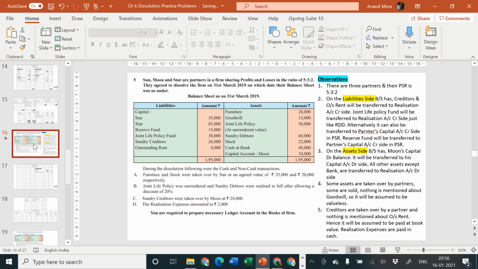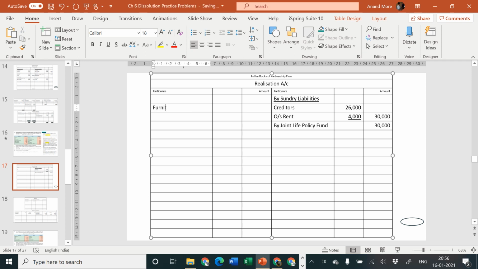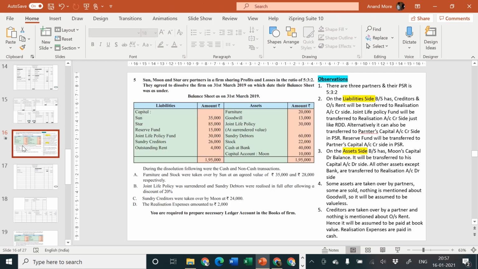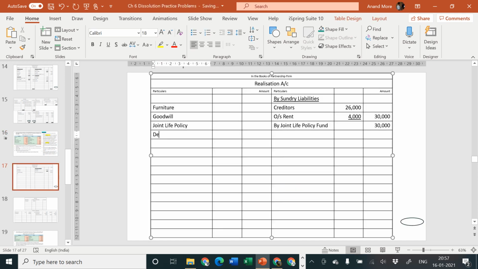Okay, next part. Other assets will be transferred to realization account debit side: furniture, goodwill, joint life policy, sundry debtors, and stock.